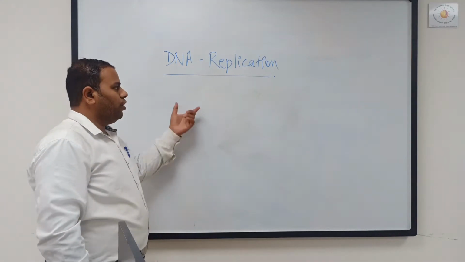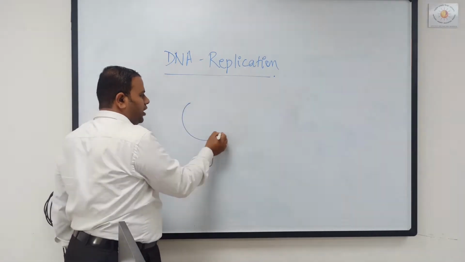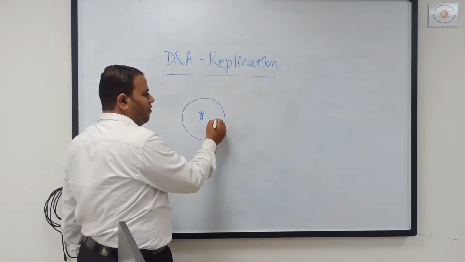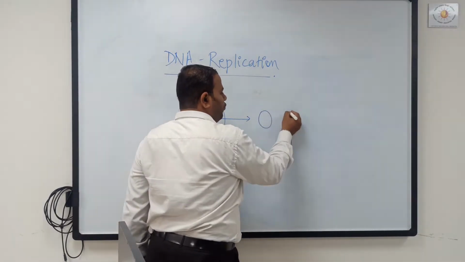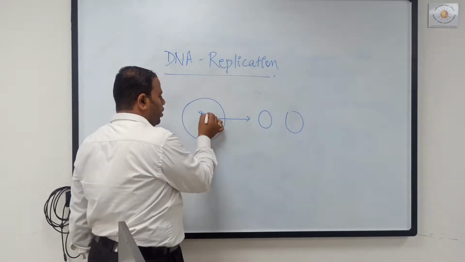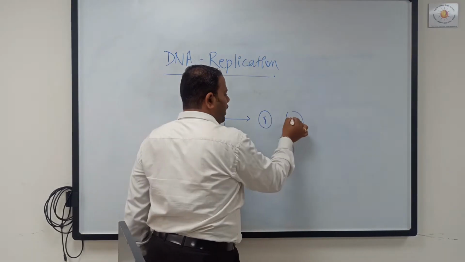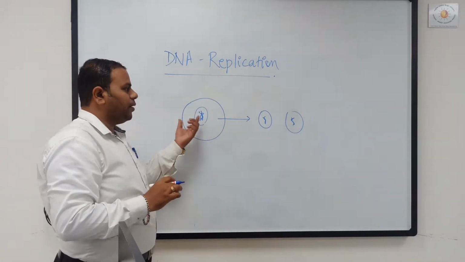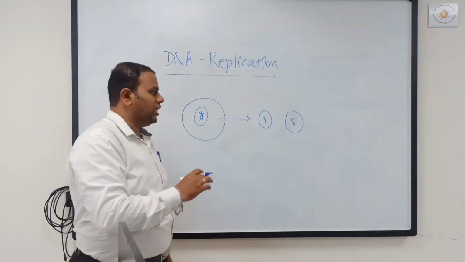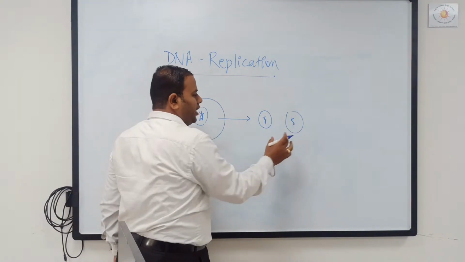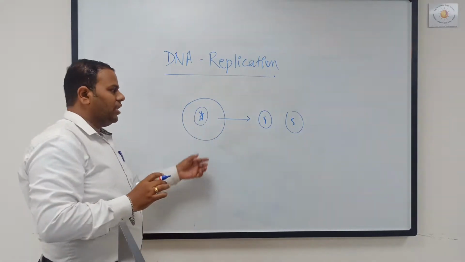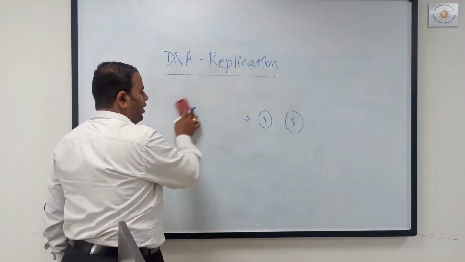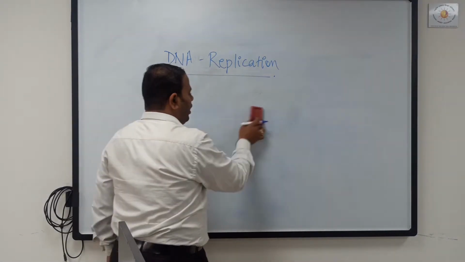Okay. So the parent cell has a particular DNA copy. For example, this is a parent cell and it has a copy of DNA. When this cell divides, it will form two different cells. These two different cells should have an equal amount of DNA as the parent cell. So this DNA is replicated and then transferred to the two cells equally, and then these two cells get the genetic material in equal amount, and then survival is ensured. So the DNA replicates in the cell cycle in S phase.